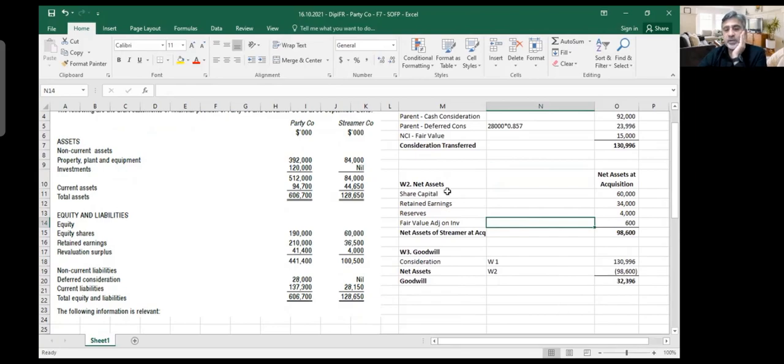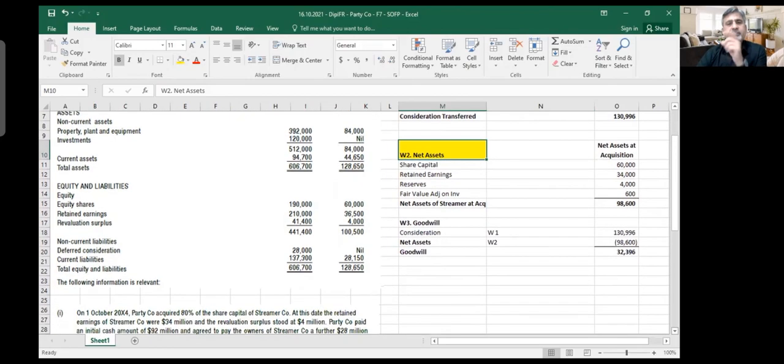Now, this working, which is your net assets working, do you remember that there was a concept of post-acquisition profit, and what do you do with the post-acquisition profit? Remember? In our previous calculation, when we were calculating NCI at reporting date, we said that whatever is the post-acquisition profit, that is divided between the parent and the NCI. Do you remember any such thing? What happens to post-acquisition profit? Please, you need to tell me before I move forward. Okay. Thank you for contribution.